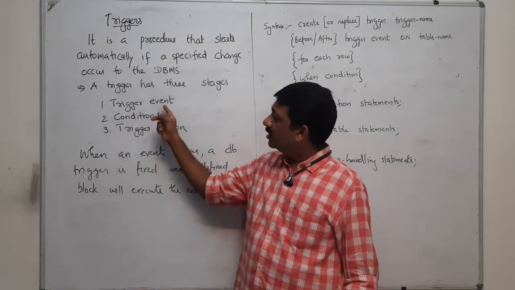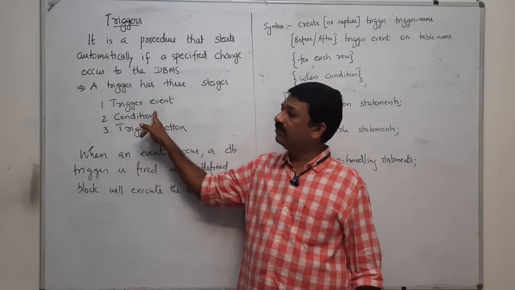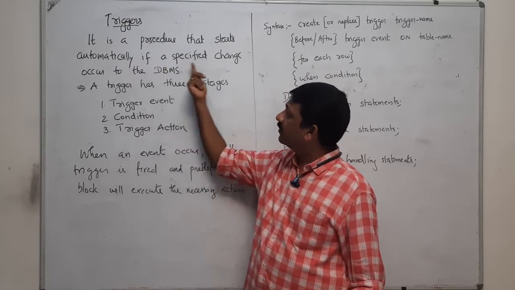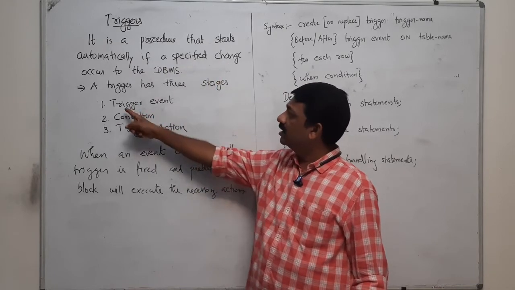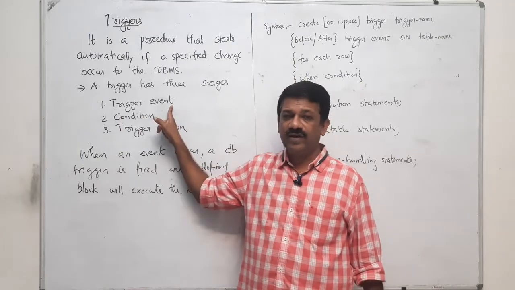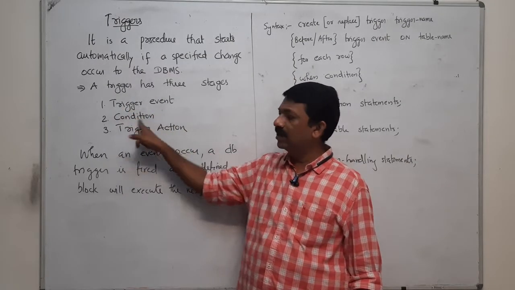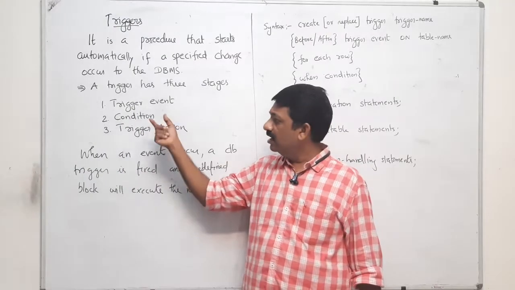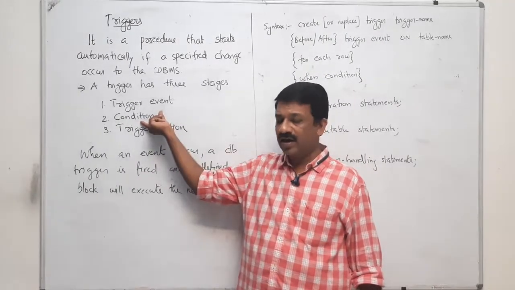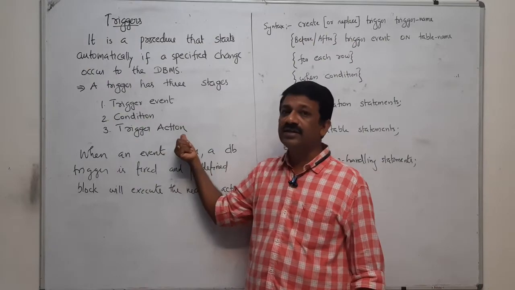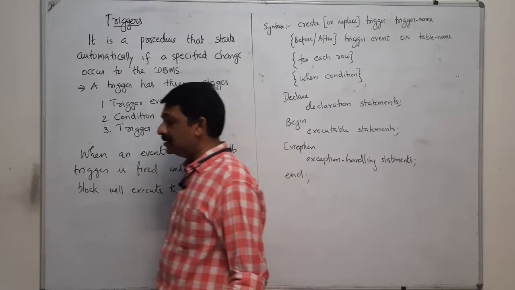So when that event occurs, that means when that specified change occurs, then that trigger is fired, and the condition is verified. If the condition is true, then the action corresponding to that trigger is initiated.